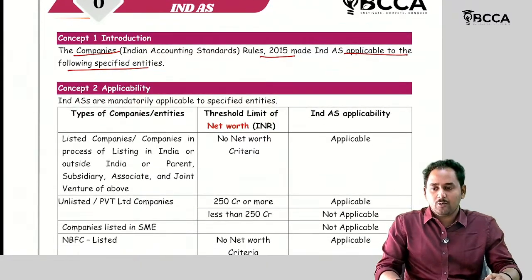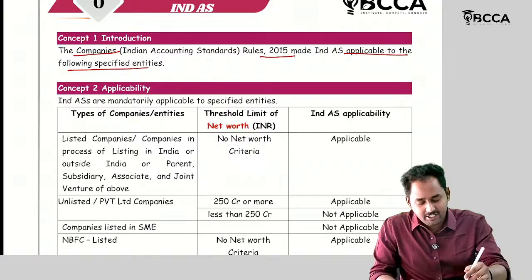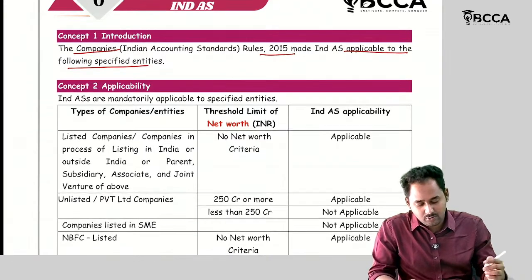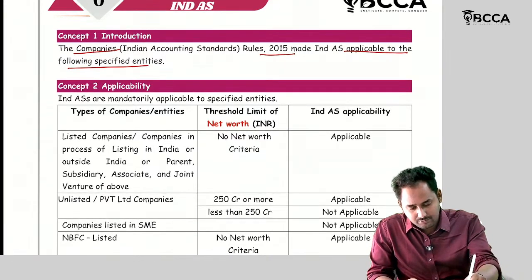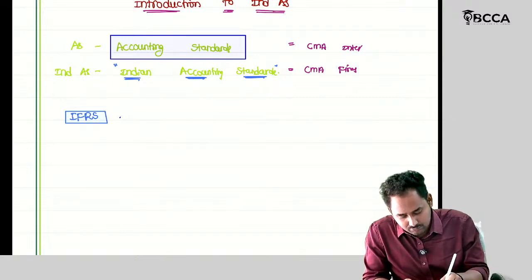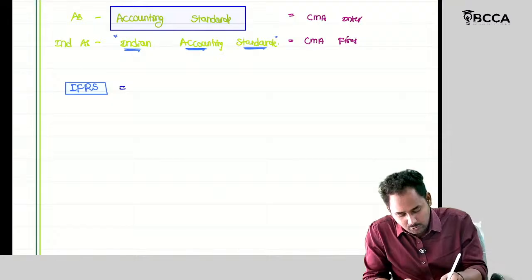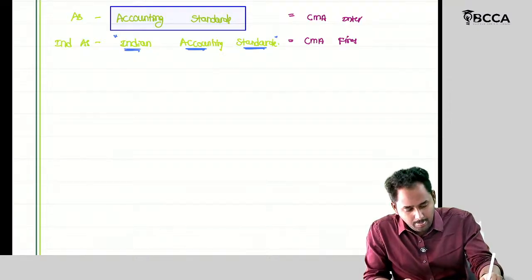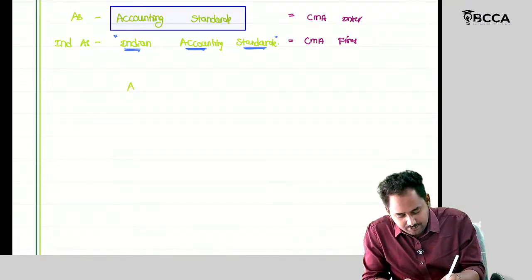So I'm talking about currently the net worth criteria is 250 crores or more. One minute. IFRS means International Financial Reporting Standards. Then let's see the applicability.